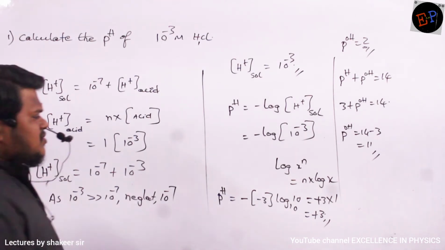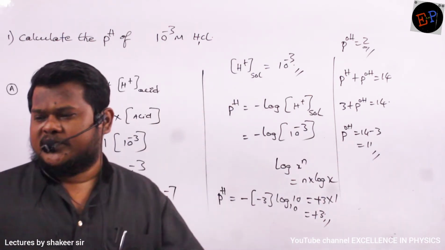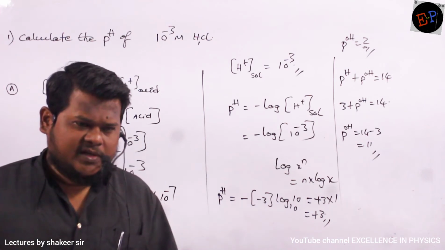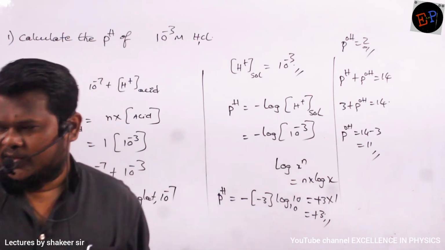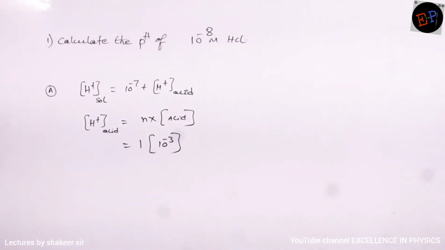Okay. So this is much greater than 7, so it means it is a very weak base. It is a very weak base and a strong acid. That is the meaning of this. Are you able to understand? That's it. Okay. So let us see the next question.